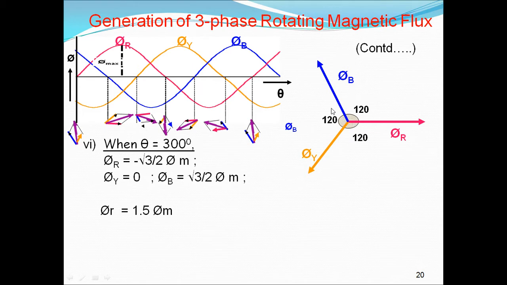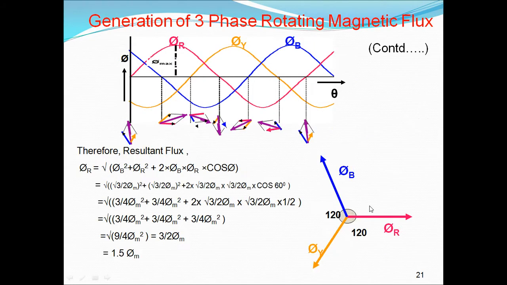Here we have to bring it like this, and the combination of φb and φr gives the resultant vector. See here, φr in the negative direction and φb; if you add these two, the angle between these two is 60, and this is the resultant vector.